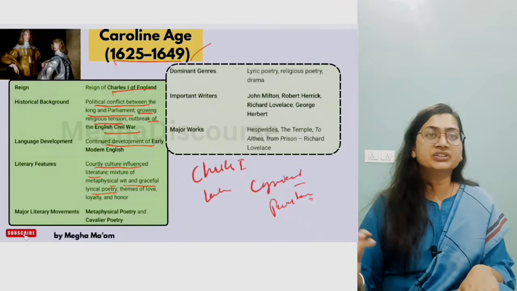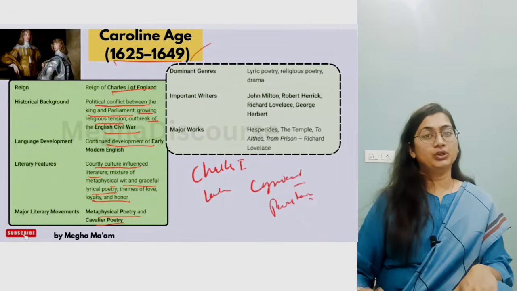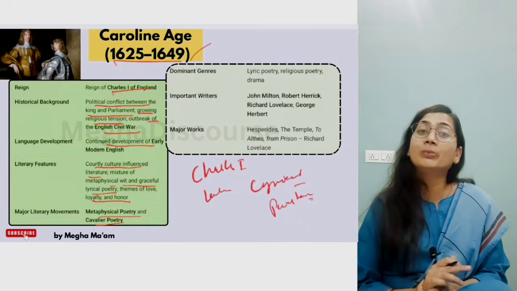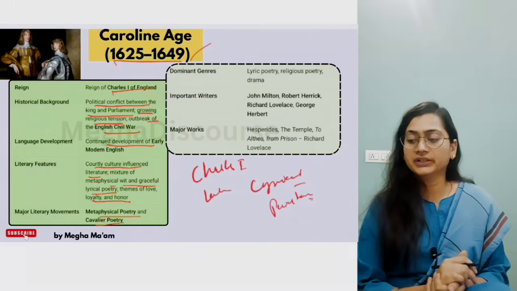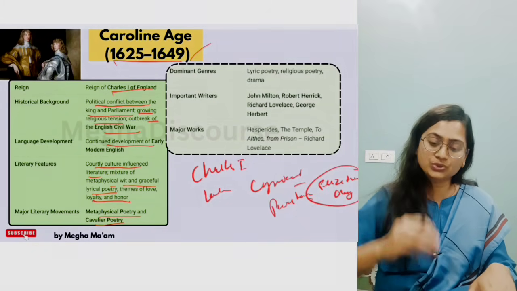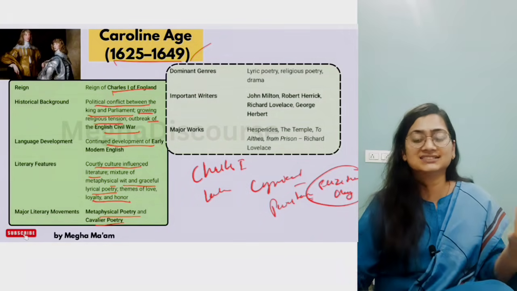Loyalty and horror, themes of love can be seen, like we have Twelfth here, and Andrew Marvell's To His Coy Mistress. Then metaphysical poetry and cavalier poetry. This is the final phase of metaphysical poetry and the starting of cavalier poets. We have Robert Herrick, Thomas Suckling, cavalier poets were there. And what is the theme? Seize the day. That is carpe diem, meaning whatever is on today, don't think about future, don't think about past, just enjoy the present. That is the carpe diem thing.